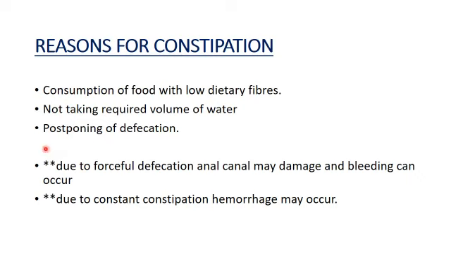What are the other important points about constipation we should know? Due to forceful defecation, the anal canal, that is the rectum and anus, may be damaged and bleeding can occur. Due to constant constipation, hemorrhage may occur. Hemorrhage means bleeding.